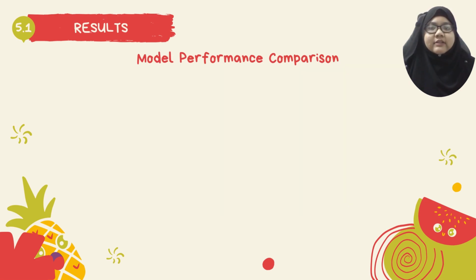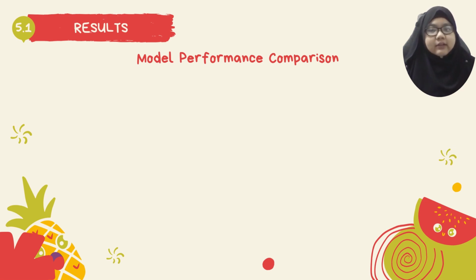Next, we analyze the model performance comparison before and after hyperparameter tuning. So before tuning, YOLO version 8S showed the best baseline performance. It achieved the highest mAP at 0.5 of 0.7371 and mAP at 0.50-0.95 of 0.5077, indicating strong initial detection accuracy. After applying hyperparameter tuning, we observed some shifts.